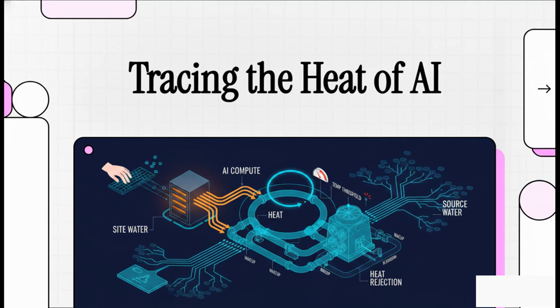Today, we're going to move way past that abstract idea and actually trace the literal physical journey of the heat generated by a single AI prompt. We're looking at the massive, localized, super physical infrastructure that actually makes artificial intelligence tick.